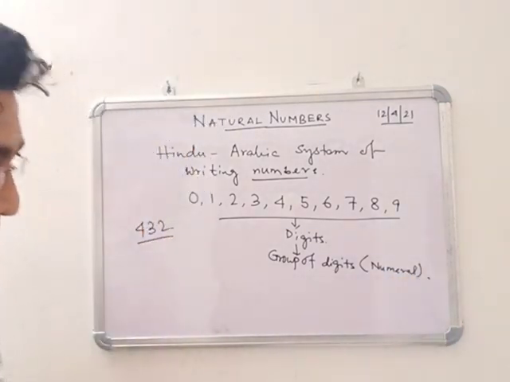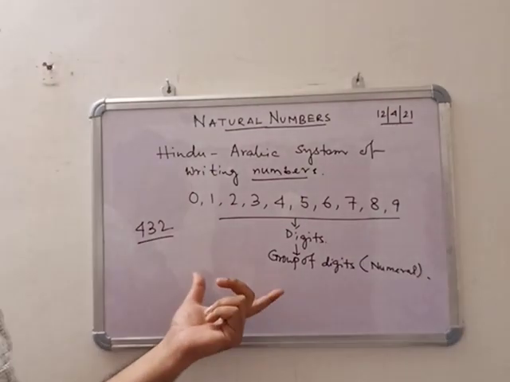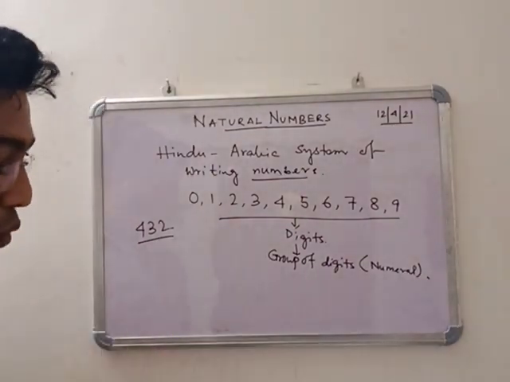Okay. And we are using the place value system to represent a number.